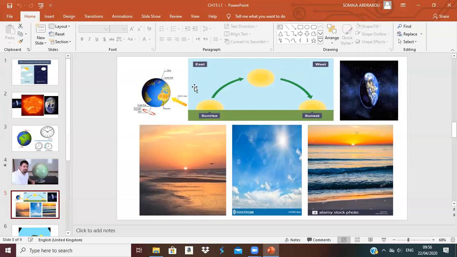Okay, why? Because the axis line and the earth are tilted, half of the earth will be facing the sun, and it will have day, and the other half that is not facing the sun will have night.